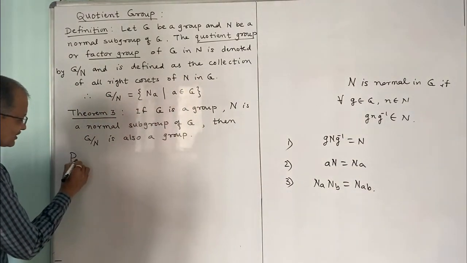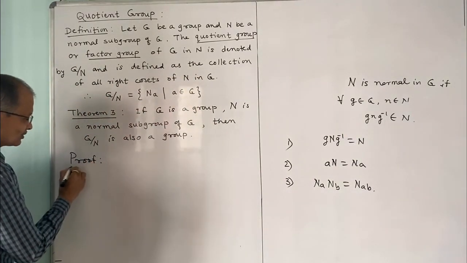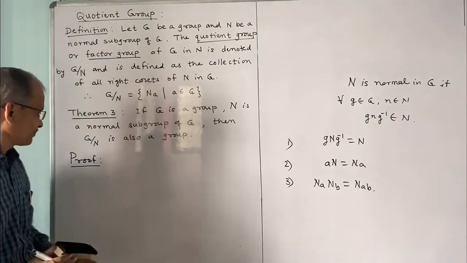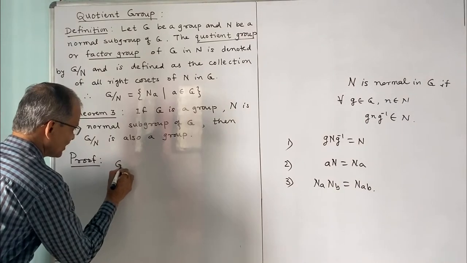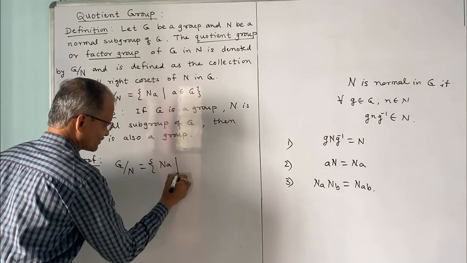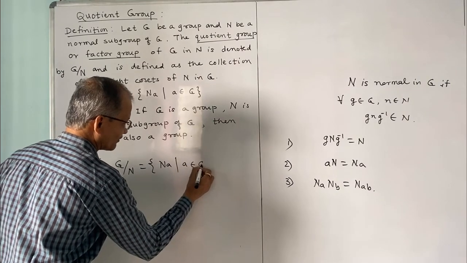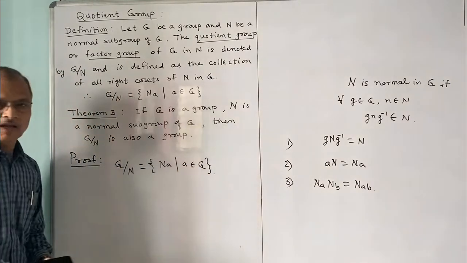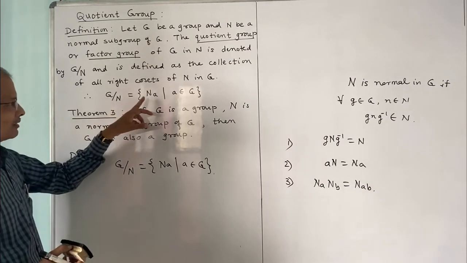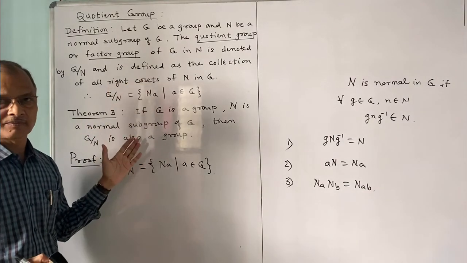To prove this is a group, we shall have to prove G by N satisfies all the axioms, properties of group. We have G by N, the set of right cosets Na of the form like this. And remember, for quotient group, the right coset is same as the left coset.